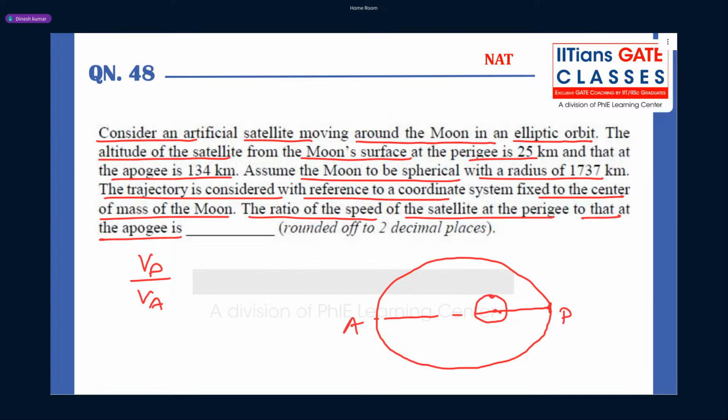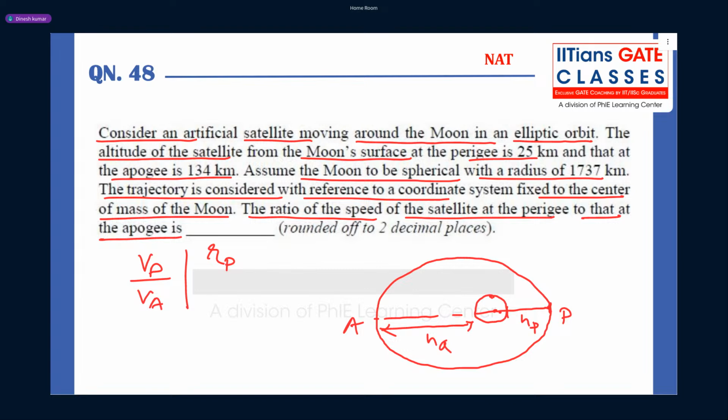Now they have given altitudes and the radius of the moon. This is h perigee, and this distance is h apogee.